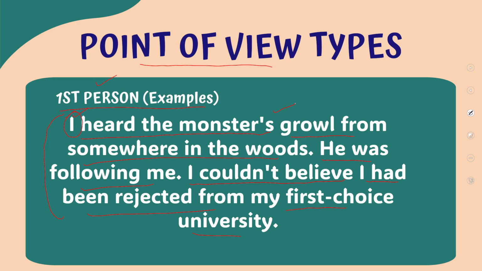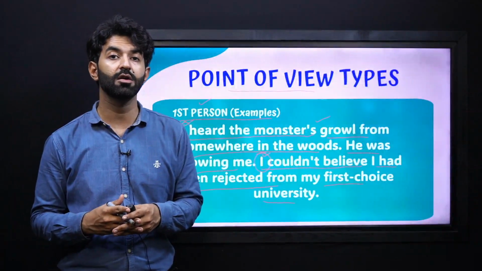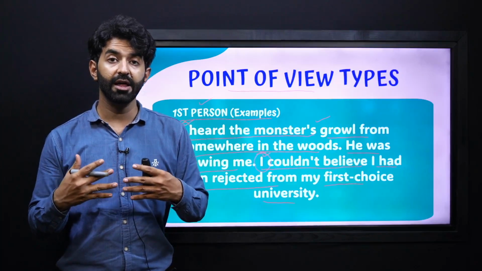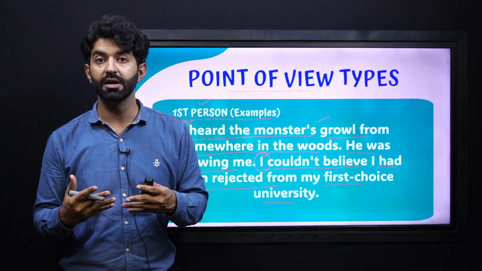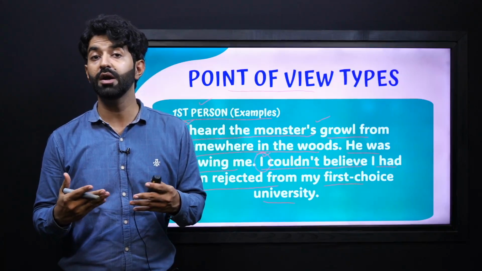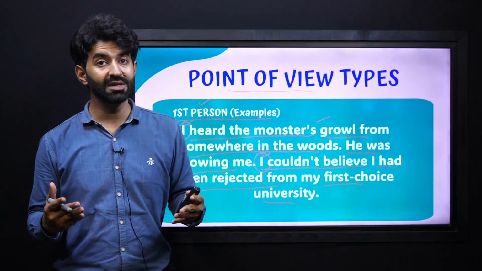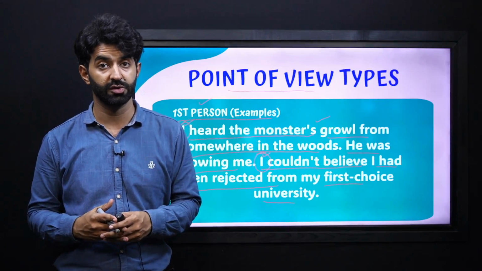Here again, you can see with this example, I couldn't believe I had been rejected from my first choice university. Again, this is a first person narrator, first person narrative or point of view, as you can say, because again, the narrator is himself or herself telling the experiences faced firsthand. So this is an example of first person point of view.